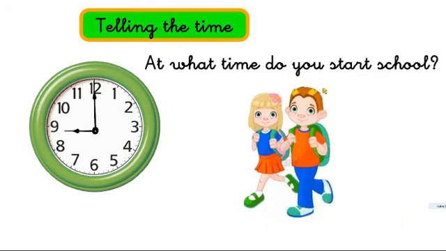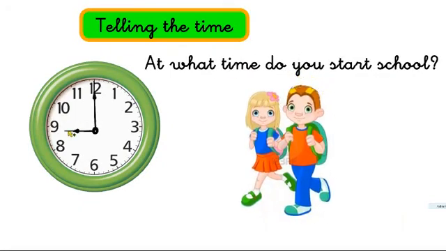What time do you start school? This is easy because the long hand, the minute hand, is at 12. When the long hand is at 12, it's o'clock. What hour is it? Look at the hour hand. It's 9, so it's 9 o'clock.